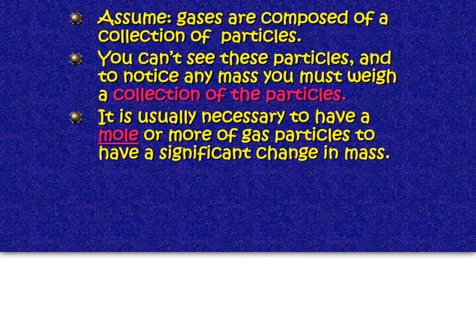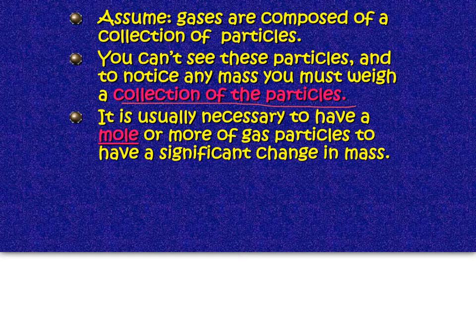So when we talk about the mass of a gas, we assume that the gases are composed of a collection of particles. There's a bunch of particles together. You can't see any of the particles, and to notice any mass, you have to weigh a collection of the particles. You can't just weigh one particle of oxygen or one particle of helium. It's just too tiny, it's not going to be possible. So you have to have a collection of them, okay?